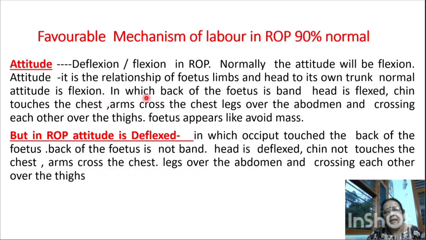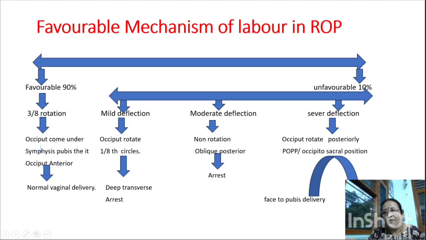Normal attitude is flexion, in which the back of the fetus is bent, the head is flexed, the chin touches the chest, the arms cross the chest, and the legs are over the abdomen, crossing each other over the thighs. The fetus appears like an oval mass. But in right occipito-posterior it is deflexed, in which the occiput touches the back of the fetus. The back of the fetus is not bent. The head is deflexed, and the chin does not touch the chest. The arms cross the chest, the legs are over the abdomen and cross each other over the thighs. This is the attitude of the fetus in right occipito-posterior position.